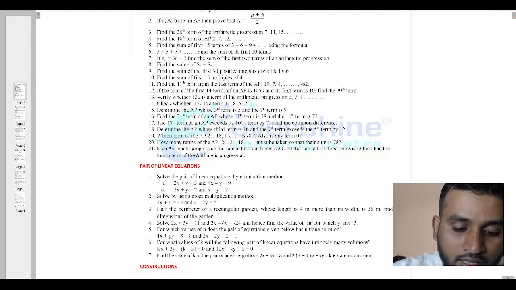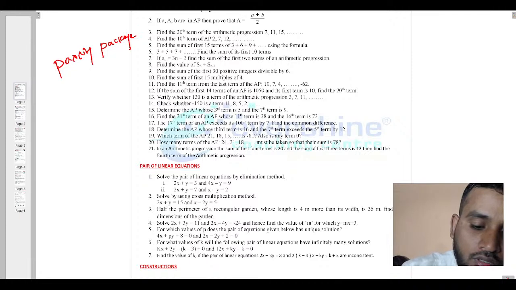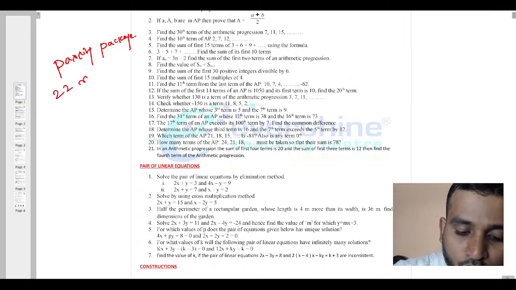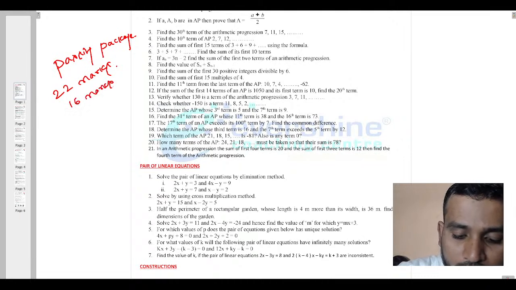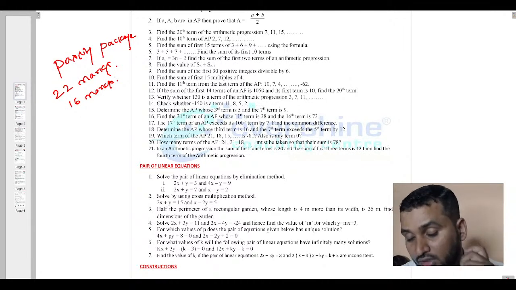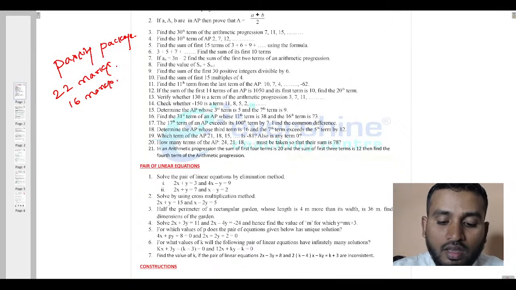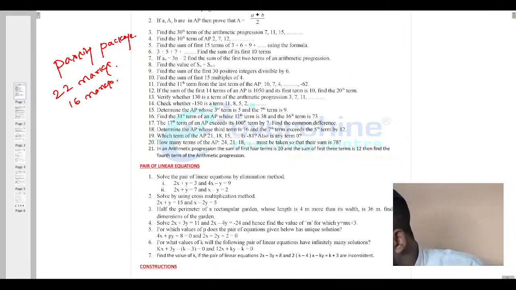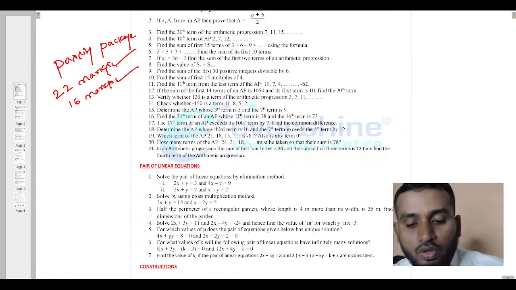So, I will give you the idea. First, kindly go with the passing package. And one more, we have the material. I will show you that material. That material carries 22 marks, 100%, and you can follow this 16 marks material. It is not 16 marks actually, you will get more than this, according to the questions I have given in this list. So you can follow that, it carries 16 marks. Understood? 22 marks and 16 marks. You can follow both the materials, that is well and good for you.